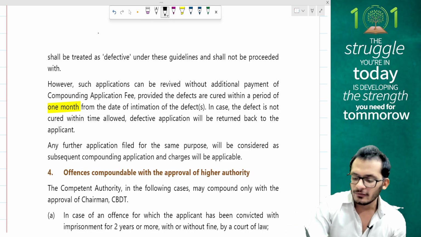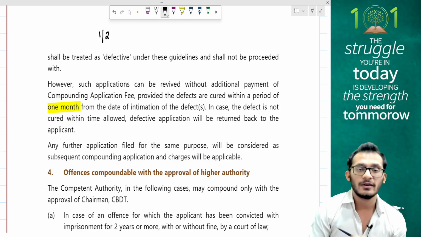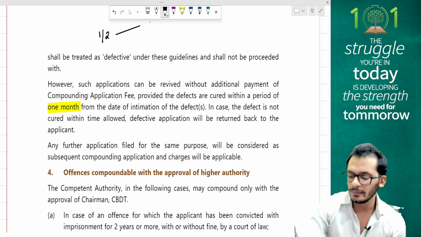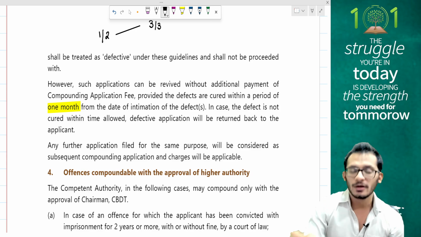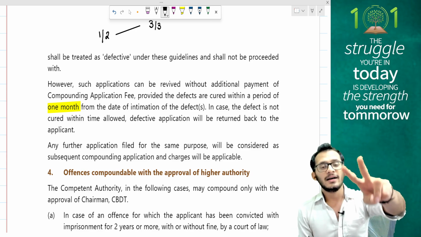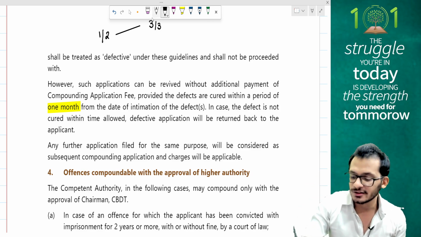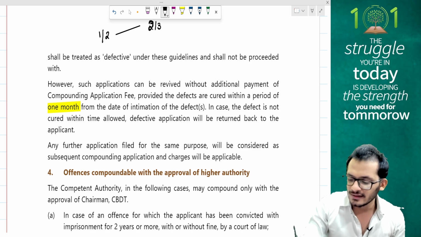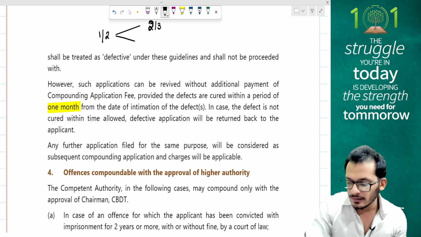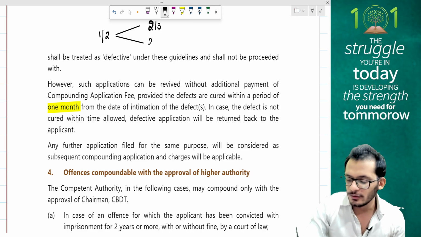For example, if an intimation comes to you on 1st February, 30 days would mean you will get time till 3rd March, because 28 days is considered in Feb, and 1st March and 2nd March are taken into consideration. So yes, 2nd March or 3rd March, as the case may be, you may look into it. But when it comes to 1 month, 1 month would mean you have to complete it by 28th February. You will not be permitted to go beyond that.